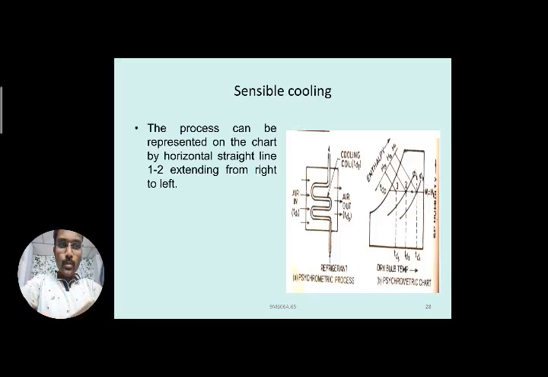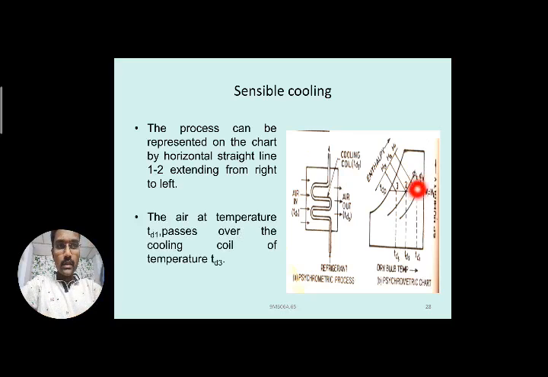And so the process can be represented on the chart by a horizontal straight line, that is from 1 to 2, which is moving towards the left. From right to left it is moving. So here you can see the process 1 to 2, from right to left.